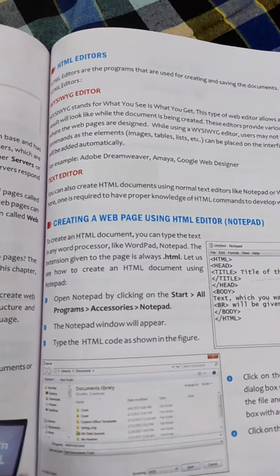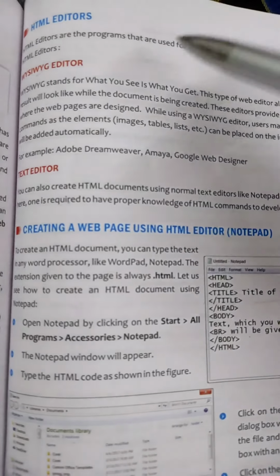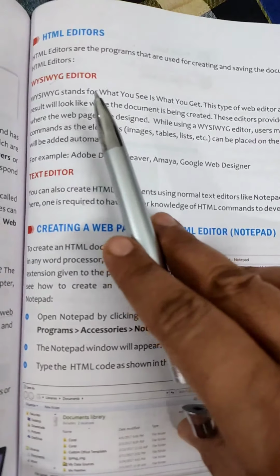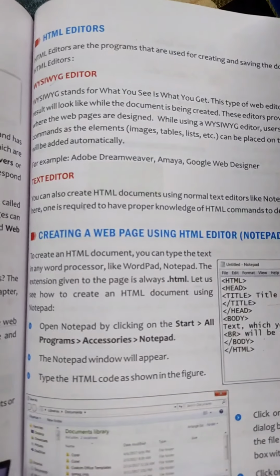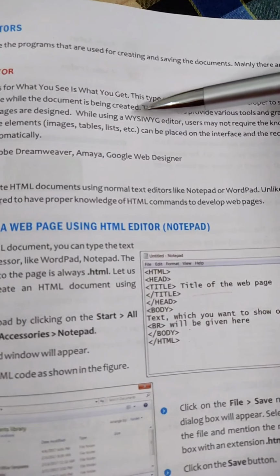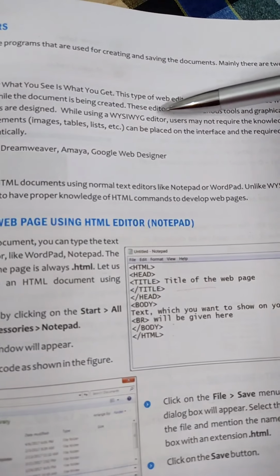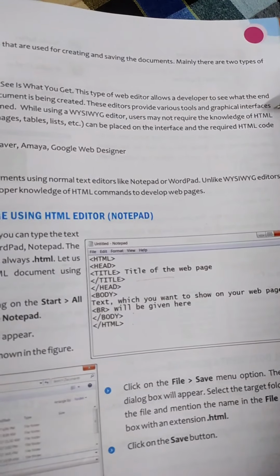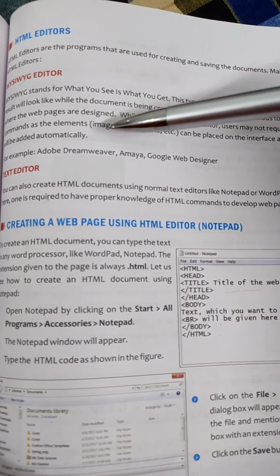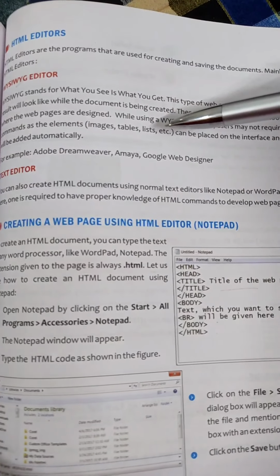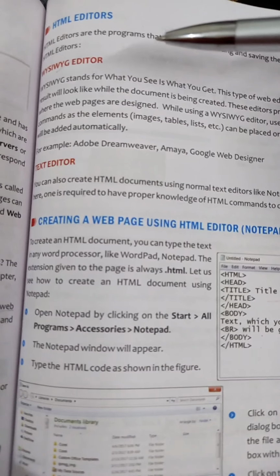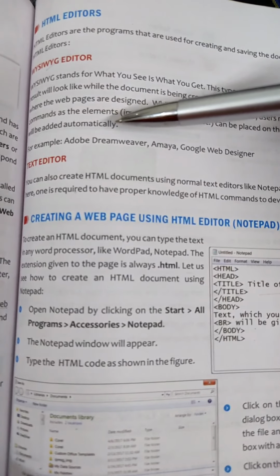These editors provide various tools and graphical interfaces where the web pages are designed. While using a WYSIWYG editor, users may not require knowledge of HTML commands, as the elements, images, tables, lists, etc. can be placed on the interface and the required HTML code will be added automatically.